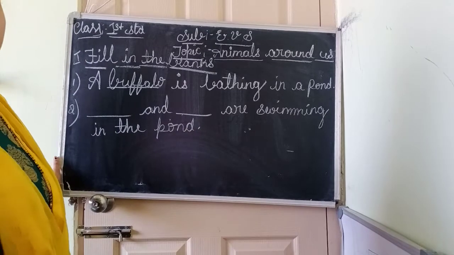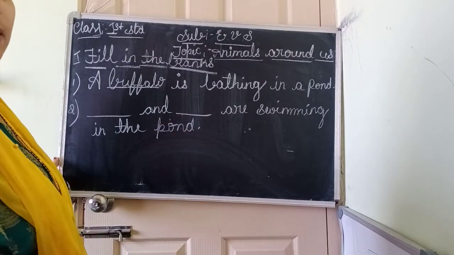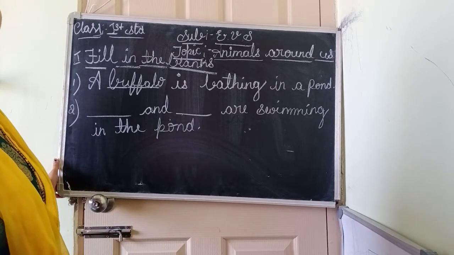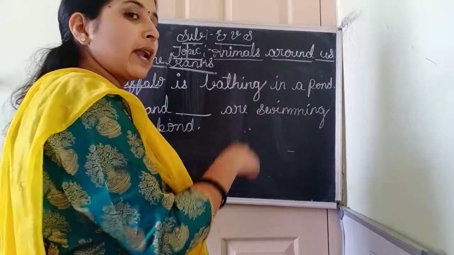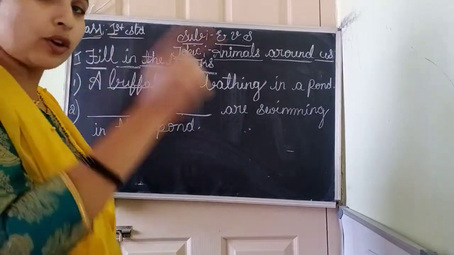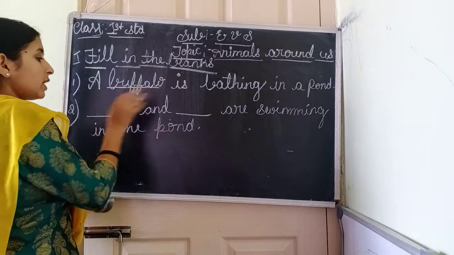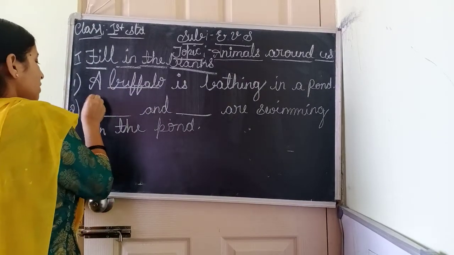Dash and dash animals. Water animals. Yes, right. Some of the animals live in the water. Some of the animals may live on both water and land. That is tortoise. Fish lives in water only, children. Without water, it will die. It can't live.